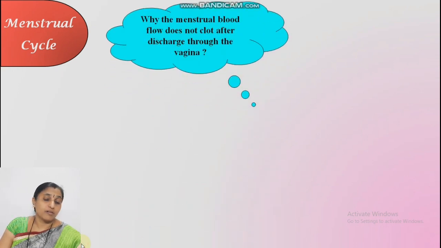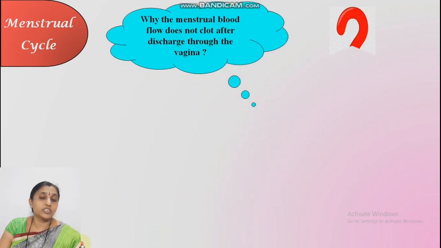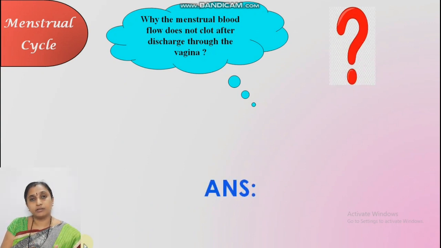One more question. Why does the menstrual blood not clot after discharge through the vagina? We know if a finger is cut, blood clots within 2 to 8 minutes. We will study the blood clotting process in the circulation topic. Then why does this not happen with menstrual blood?